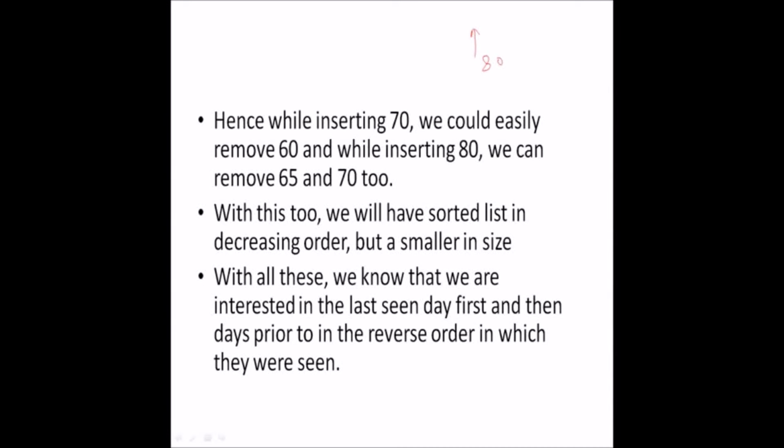So we are interested in the price of day 3 before we are interested in the price at day 2 or then 1. So we are looking at the last day first and then prior to it. Hence, this is a typical example of last in, first out, that is LIFO.